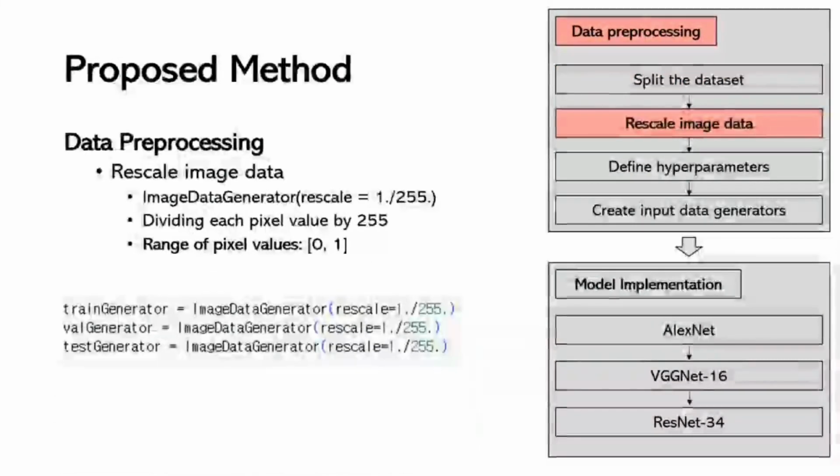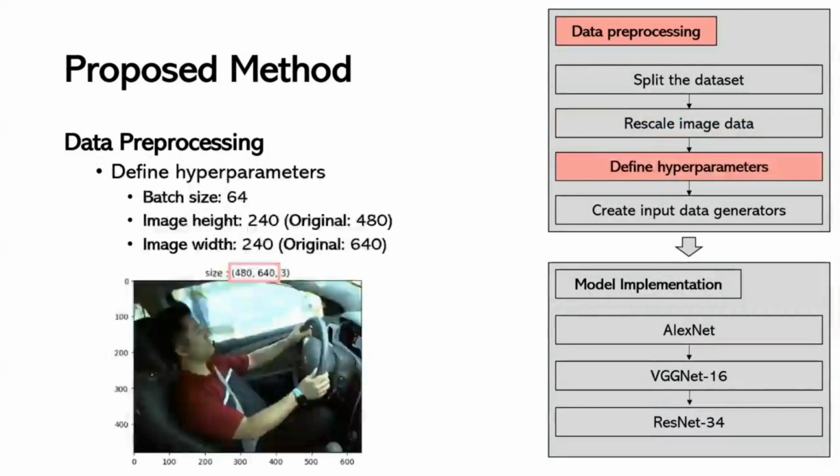After that, each image was rescaled using the image data generator function from Keras with a rescale factor of 1 divided by 255. Therefore, the range of each pixel value will be within 0 to 1. This normalization is crucial for consistent input to the models. Then I defined the hyperparameters for the CNN models, setting the batch size to 64.